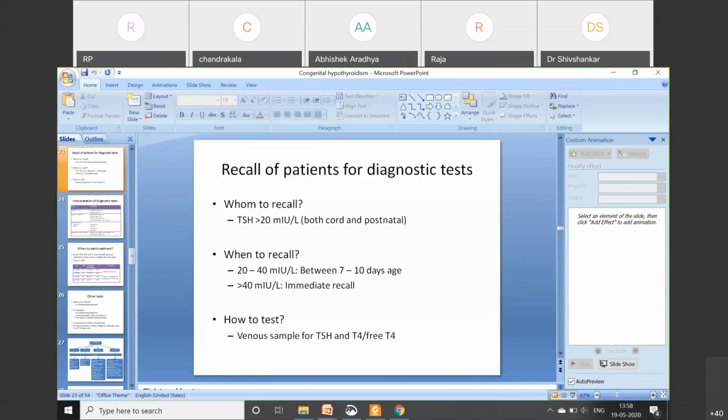Ijaz also asks why to do cardiac evaluation in congenital hypothyroidism. Most of the published studies show a significant incidence of cardiac anomalies, up to 5 to 10%. Most of them are ASD, VSD, and PDA, but sometimes we find other anomalies also. So most international and national guidelines suggest evaluation for a